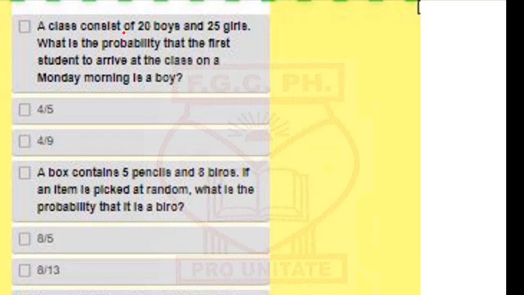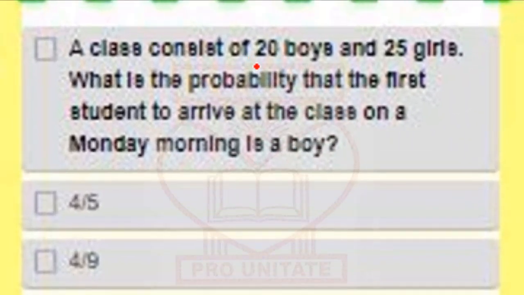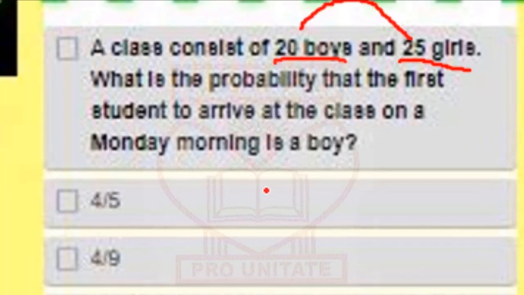A class consists of 20 boys and 25 girls. What is the probability that the first student to arrive at the class on a Monday morning is a boy? We're going to get 20 divided by 45, because the number of boys is 20 and the number of girls is 25.